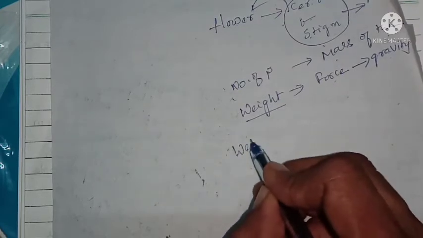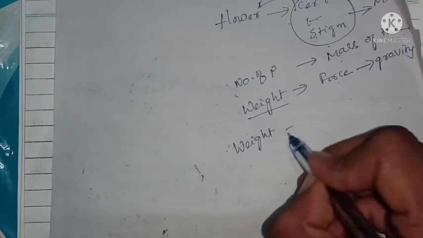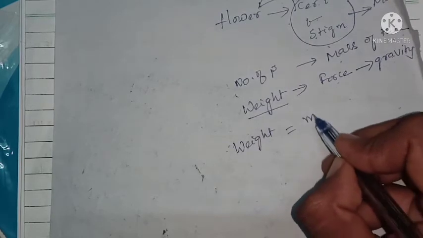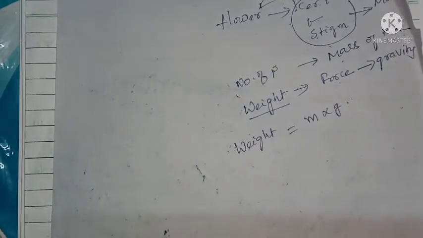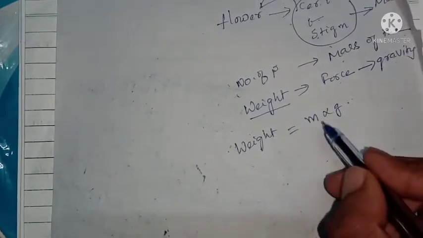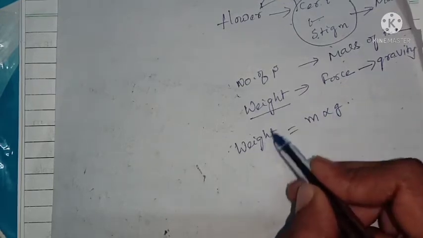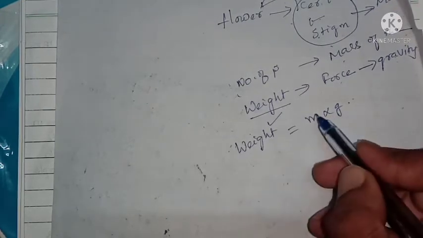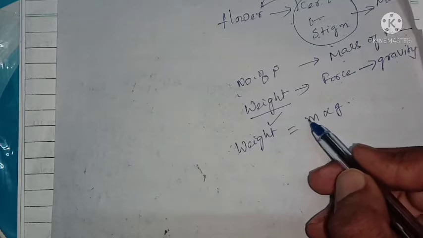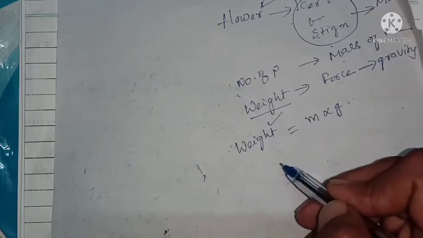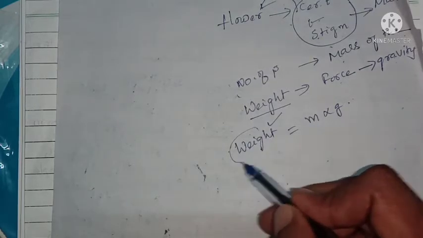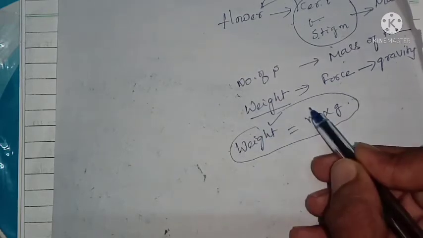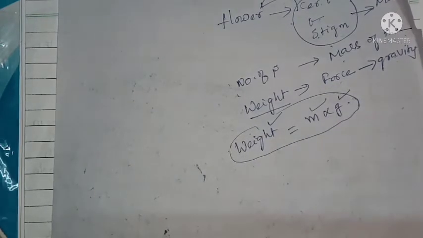Weight can be given by a formula. Weight is equal to mass into gravity. Means the weight of a body is nothing but a type of force exerted towards the center of the earth, and the weight of the body is given by the mass of the body into g.